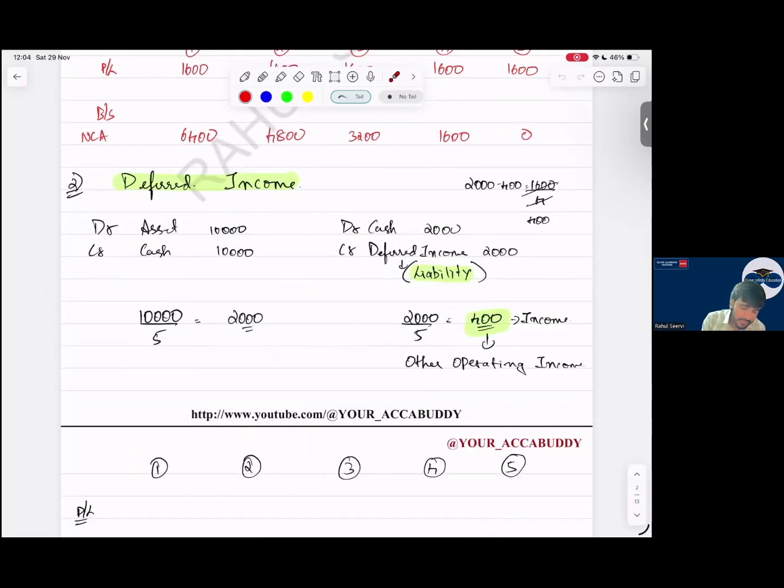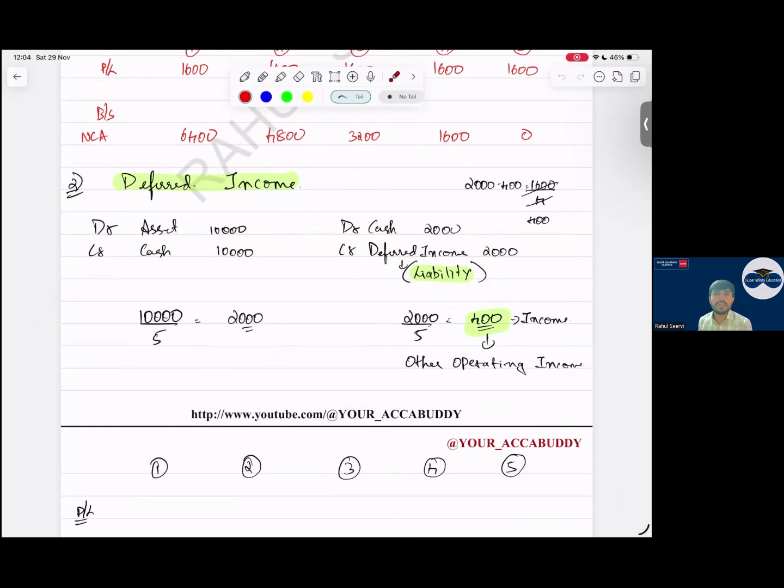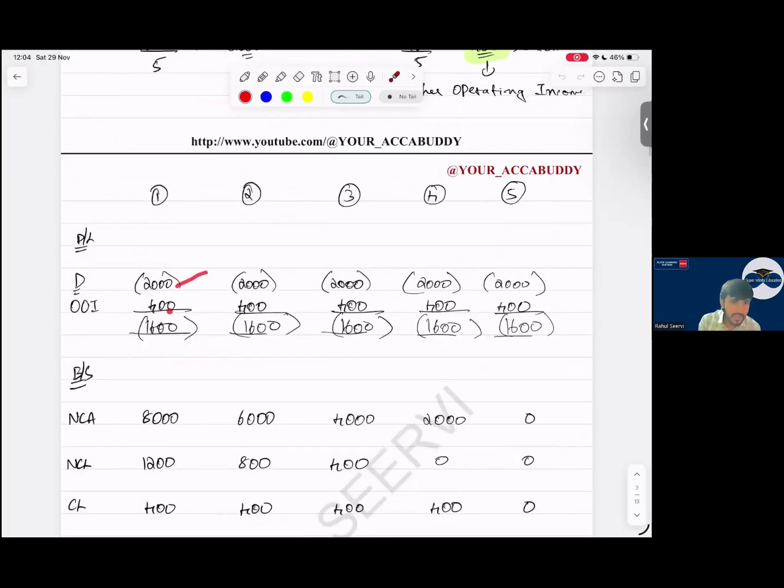Then, sir, deferred income. In deferred income, we purchase the asset, but instead of recognizing the grant as an asset, we recognize it as a liability. Why? Because if the conditions are not fulfilled, we have to repay it. So debit cash, credit deferred income, and this deferred income is a liability. This 2,000 every year we will take into P&L over the condition period or based on the depreciation ratio. See, 10,000 divided by 5, 2,000 is the depreciation, and 2,000 divided by 5 is 400 as income in the operating category. So every year I record depreciation and income.